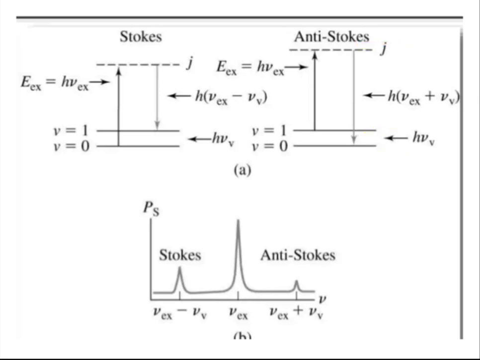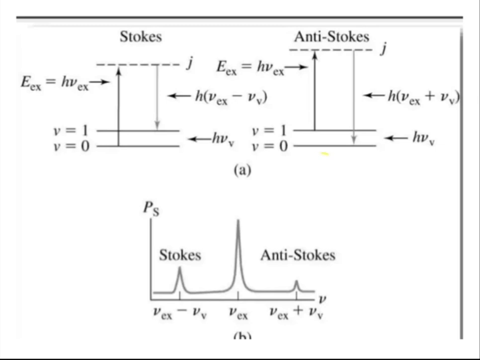Okay. So from the 2 state to the 0 state, 0 is our final state and 2 is our excited state. So 0 minus 2, what will be the difference? It is delta J is equal to minus 2. When we get delta J is equal to minus 2, this is an anti-Stokes line. In this case, the photon of energy Ex, equal to h nu Ex, is bombarded on the molecule.